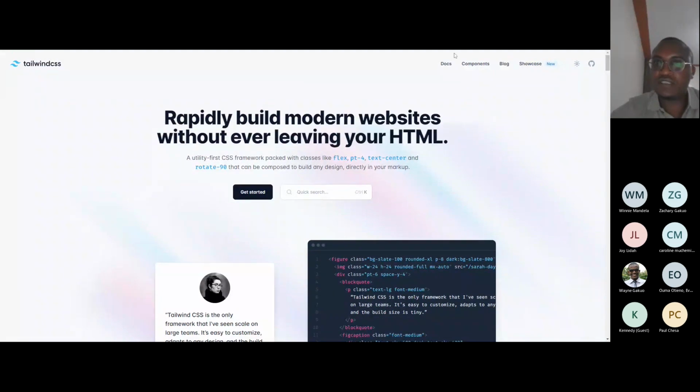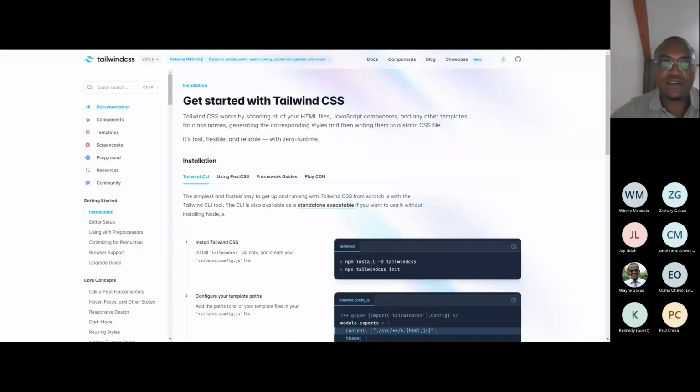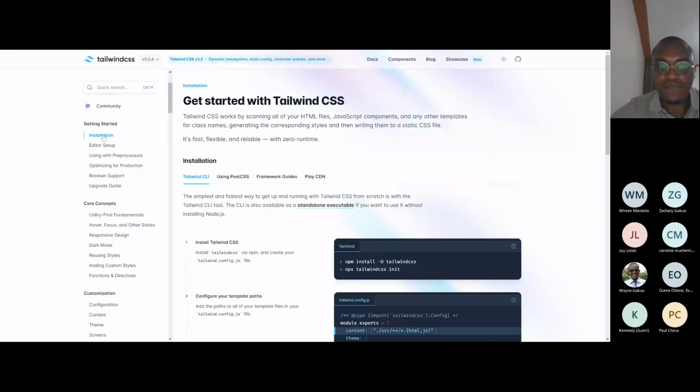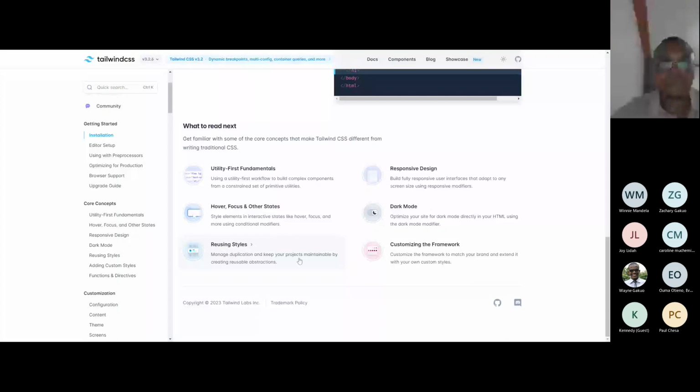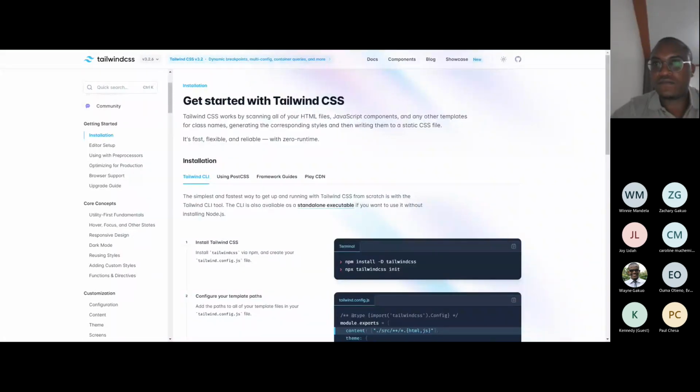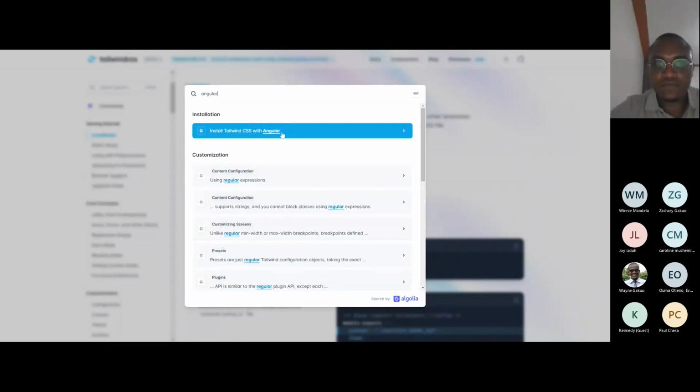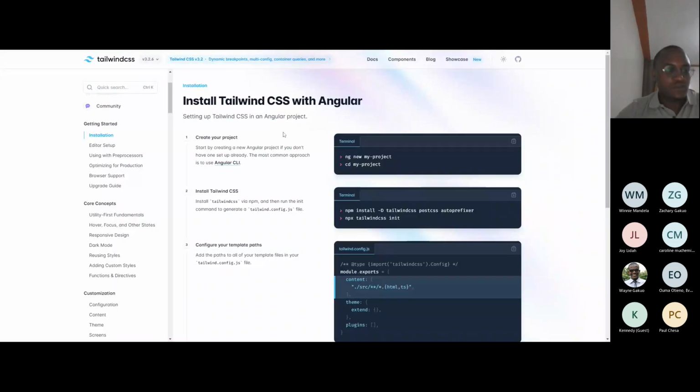So what we need to do is go to the docs and install tailwind.css for Angular. Let's search for Angular. So here it is. It tells you step number 1. We've already done this, right? Yes. Let's see whether it has finished. Not yet.